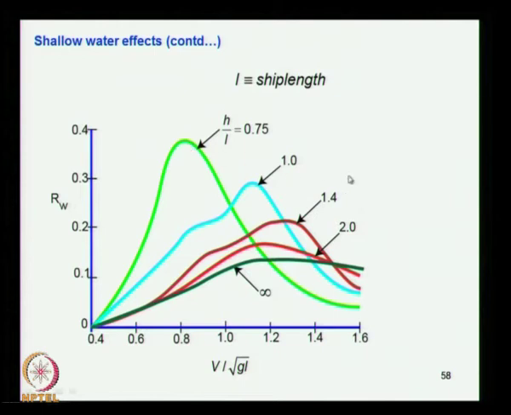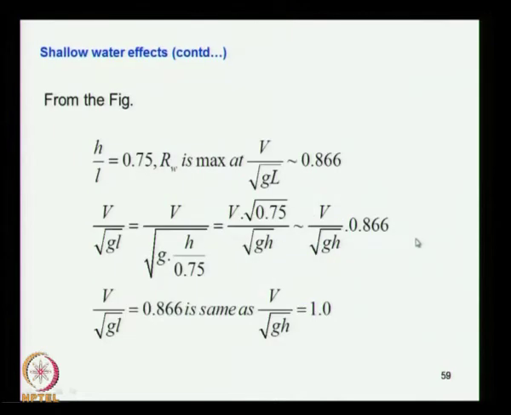So that is what is written here: h by L equal to 0.75, Rw is maximum at V by root gL of 0.866. Now h by L equal to 0.75 means L is equal to h by 0.75. So you replace L by this quantity, and you get this relation, which is equal to this into 0.866.